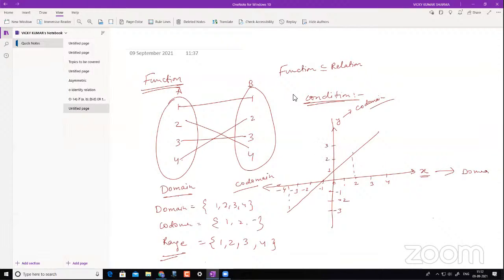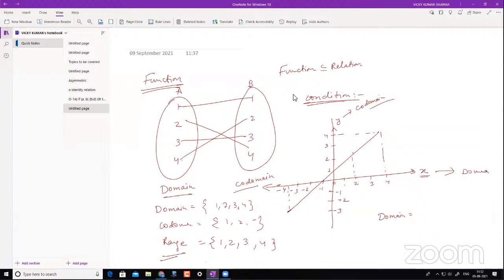1, 2, 3, and 4. Okay, so this is somewhere here. Could you tell me, now you see this is perfectly defined over here. There is no extension, and this is also over here. So could you tell me what is the domain for this function with this graph?